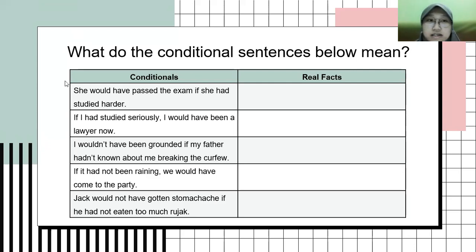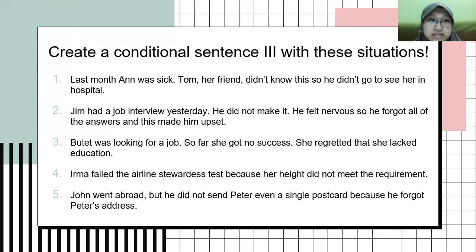All right, class. I think you are done with your assignment for this one. So for our last activity today is making conditional sentences based on these situations. Can you see the screen, guys? Yes, Miss. So please, once again, work individually and you can start now, 5 minutes from now. And later we can check our answers together. So please work from now.